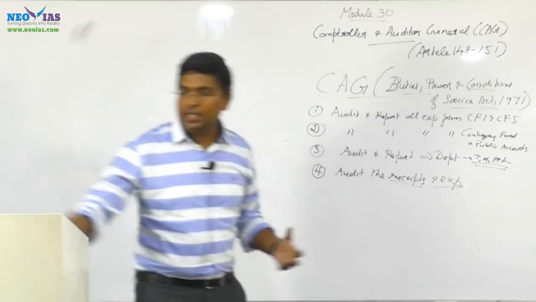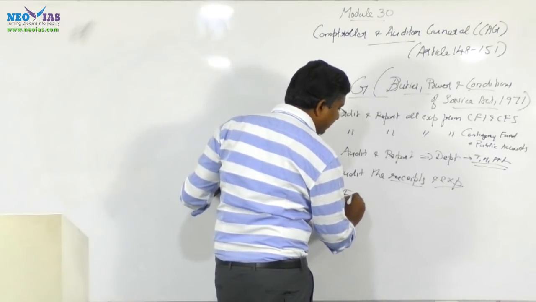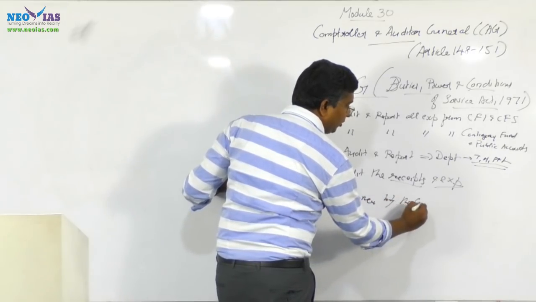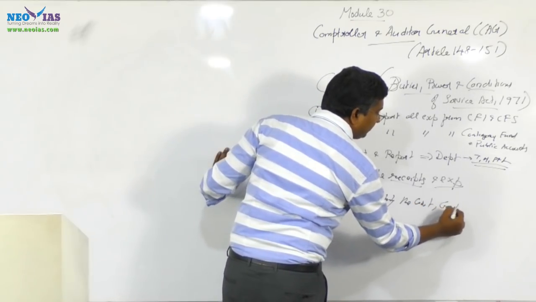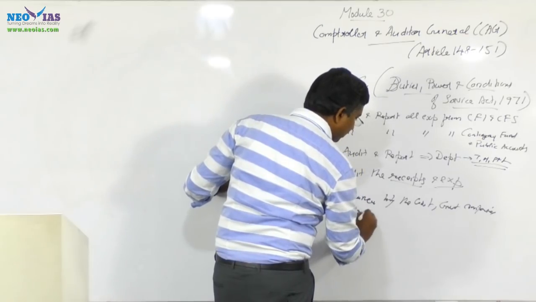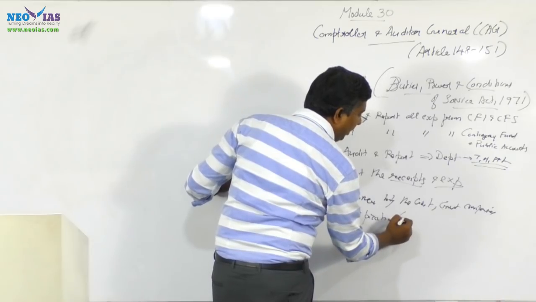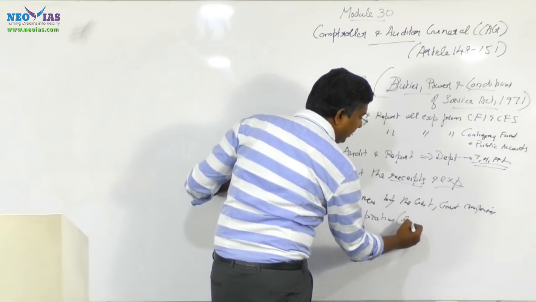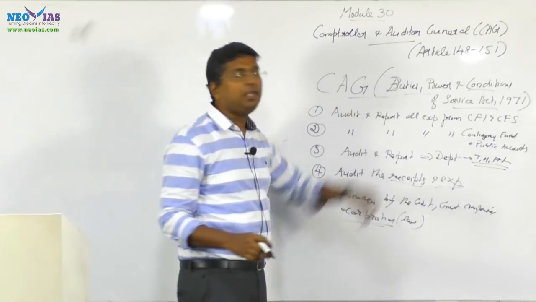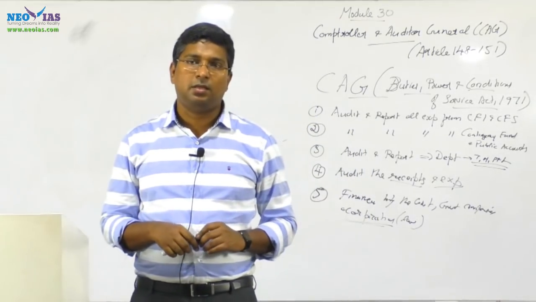Similarly, if there is any government company, meaning any organization which is substantially financed by the government, government companies and corporations which are enacted by a law which says that the CAG can audit them, they can be audited and the report can be submitted by the CAG.